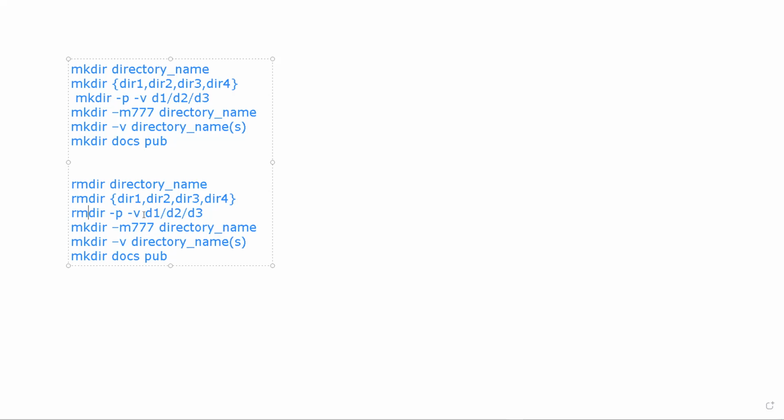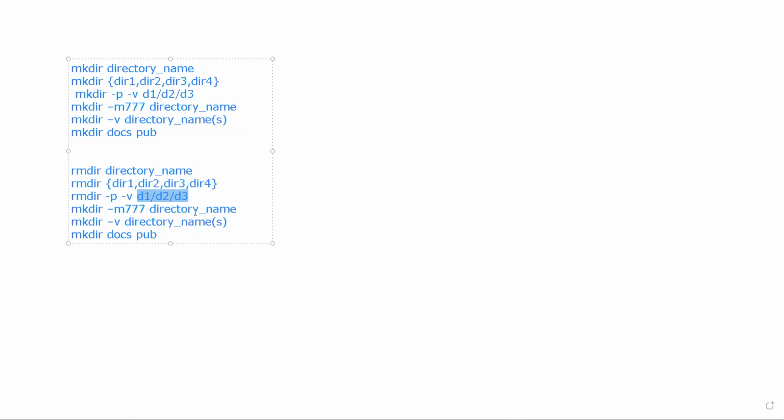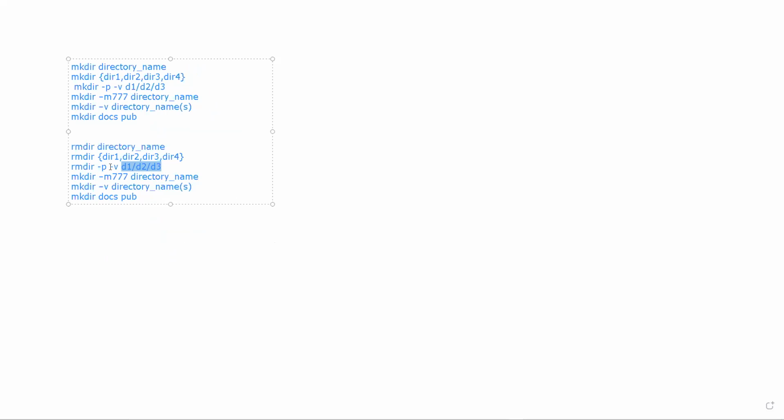what is the path in this case? This is the path. This path is basically the directories separated by the backward slash. So the directories are separated with slashes. This is called the path.